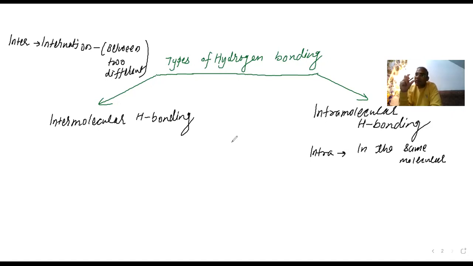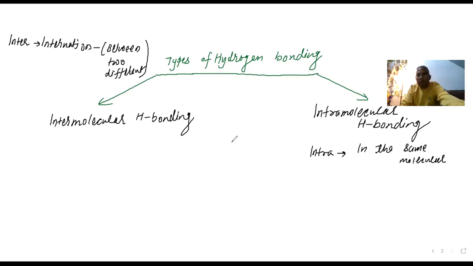That is an intra-state championship, in the same country. Similarly, the match between India and South Africa is an international match. So you can correlate: international means between two different, intra means in the same.